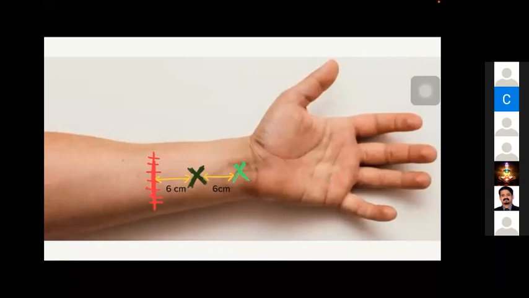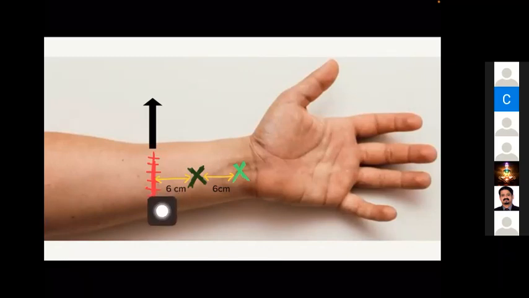In this diagram, this is the site of injury. In the first few days the nerve will be degenerating fully, so there will not be any regeneration, and after about 1 month, the nerve will start regenerating. The nerve regenerates at a rate of about 1 millimeter per day.